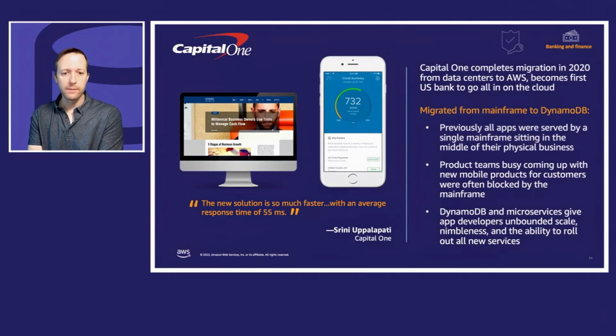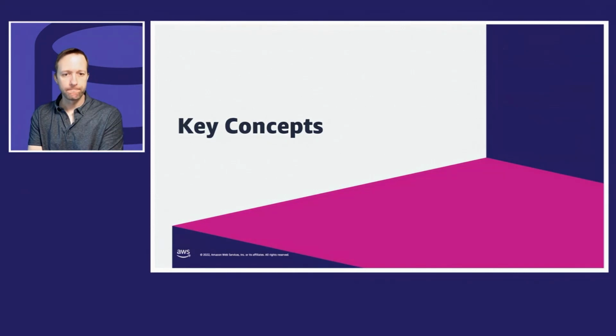Instead of being blocked as developers against the capabilities of the mainframe, they could go with microservices using DynamoDB as the data store and be able to do cool things like Capital One shopping, where, as you're doing a checkout, it'll look for coupon codes and see if it can give you a discount. That kind of thing was hard to do when they were tied to a mainframe in on-premise data centers.